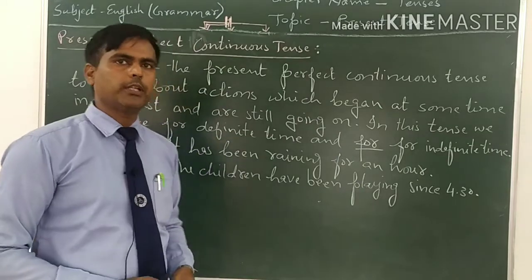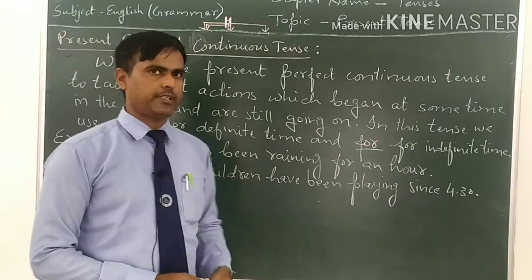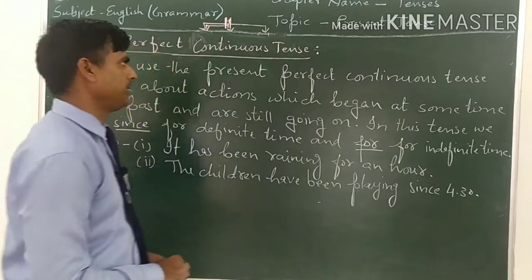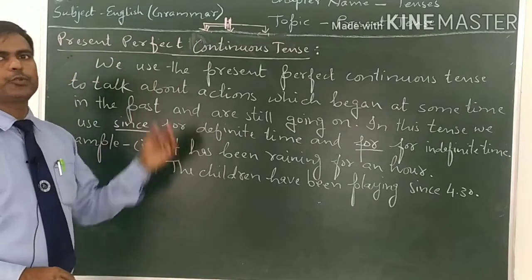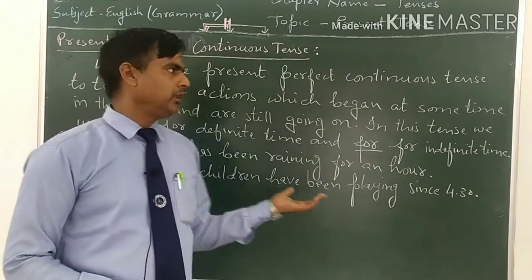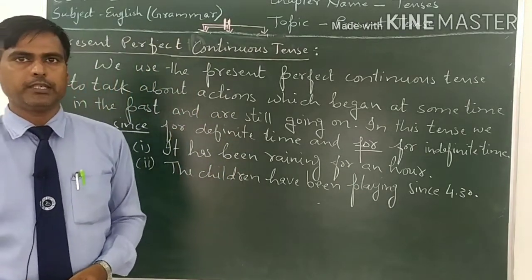Now come to the fourth and last point, that is present perfect continuous tense. Let us see the usage of present perfect continuous tense. Before seeing the usage, understand how you can recognize that it is present perfect continuous tense.